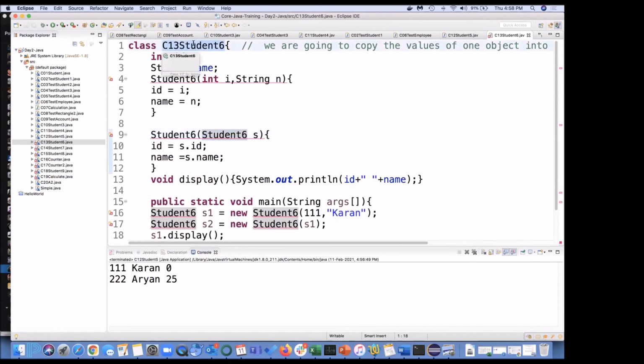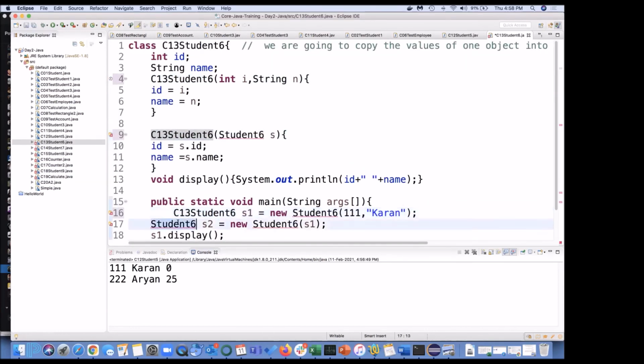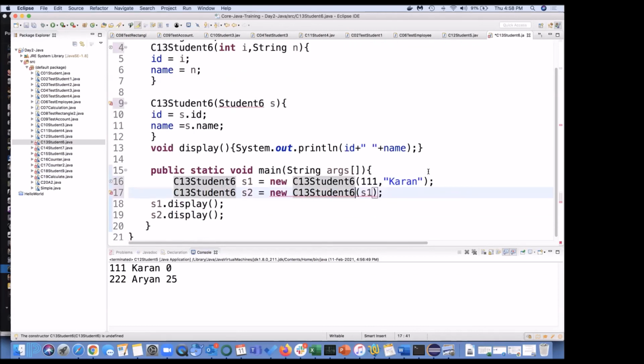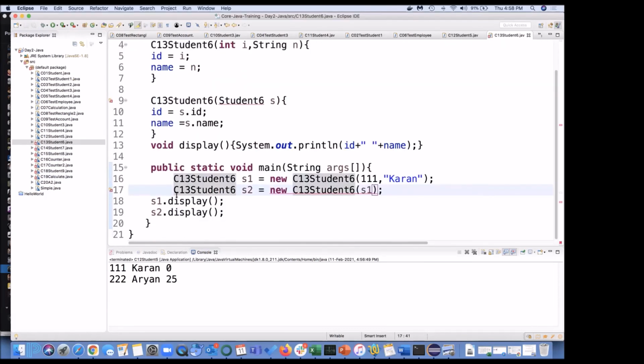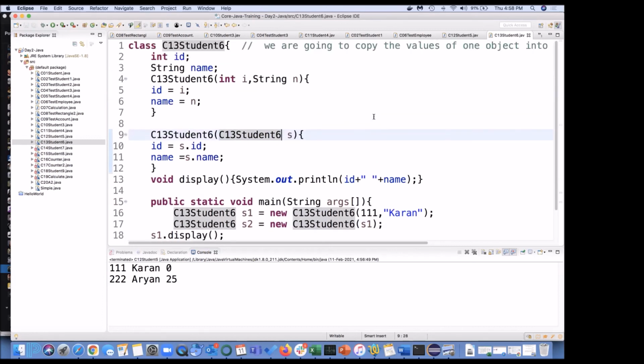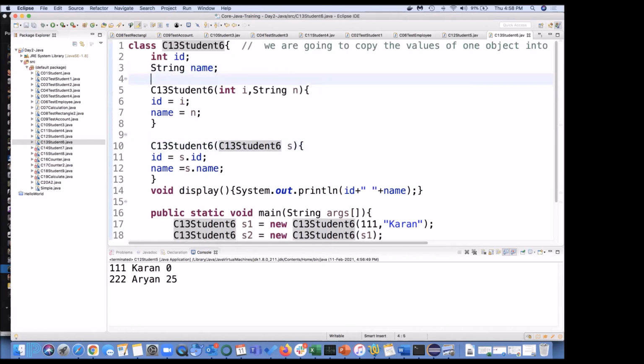Let us remove these errors. Okay, now S1 is okay because of this. All clear? Error resolved.